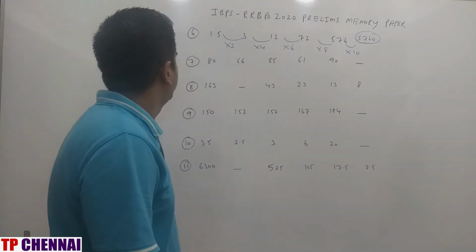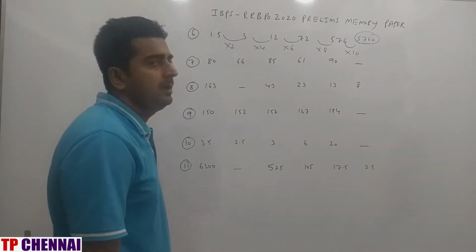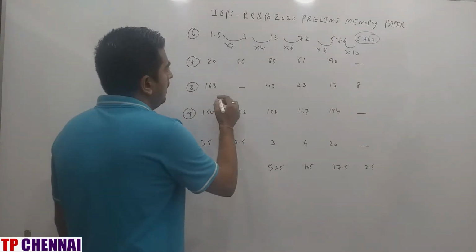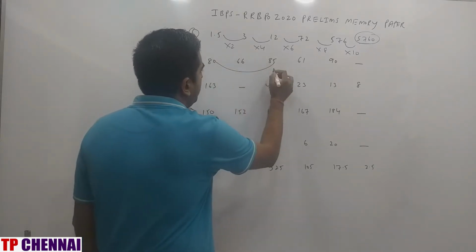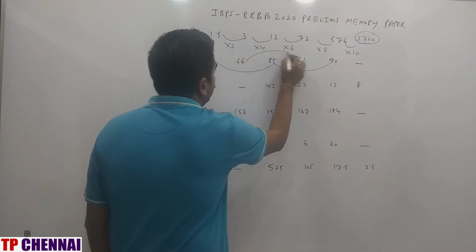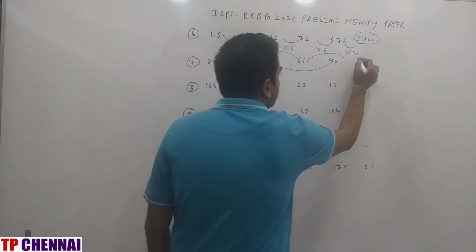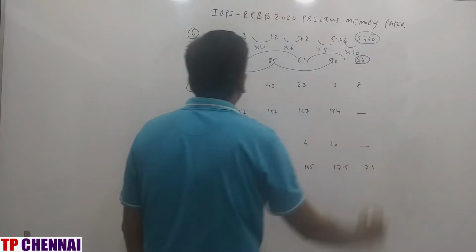Next one, seventh one, 80, 66, 85, 61, 90, blank. So here plus 5 is going on. Here minus 5 is going on. 61 minus 5 is 56.